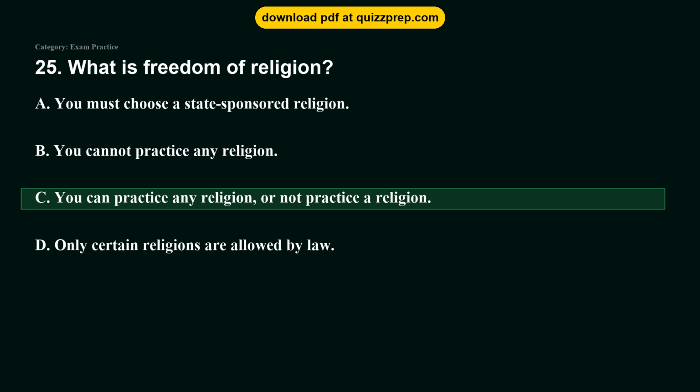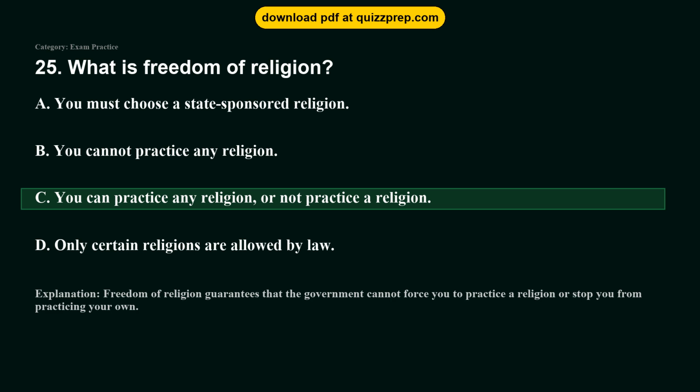The correct answer is option C, you can practice any religion, or not practice a religion. Freedom of religion guarantees that the government cannot force you to practice a religion or stop you from practicing your own.